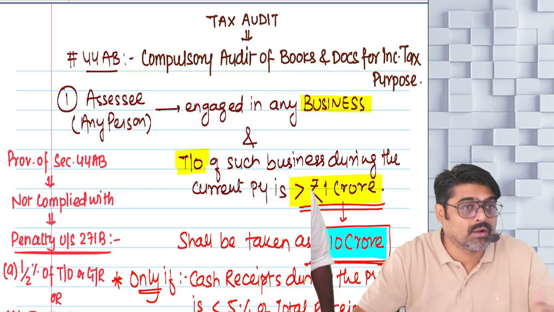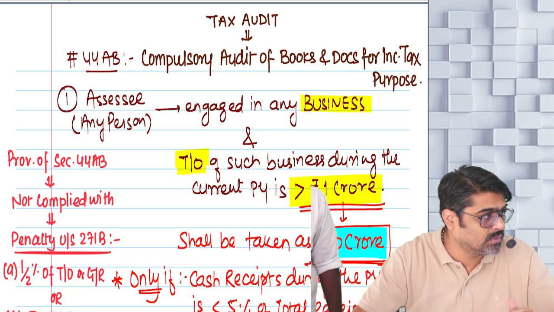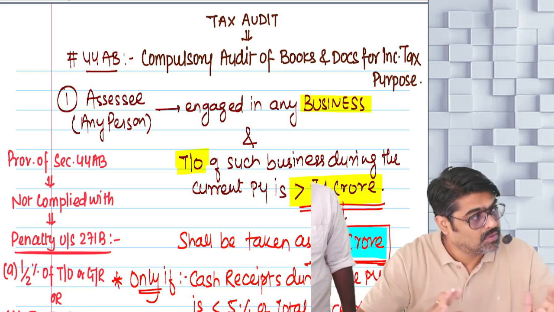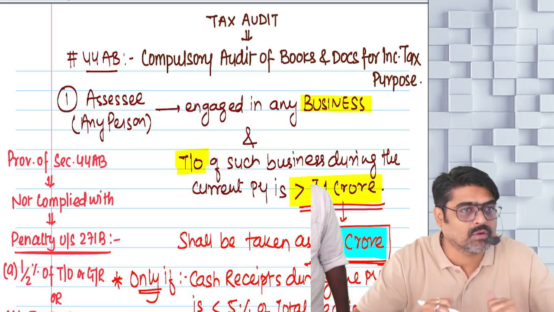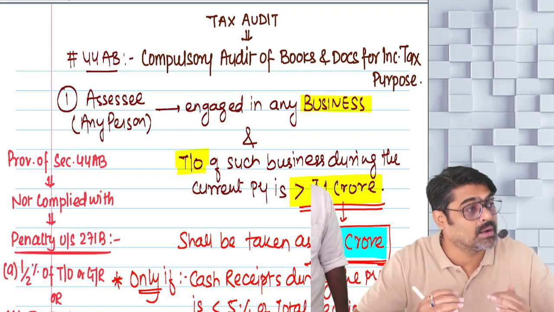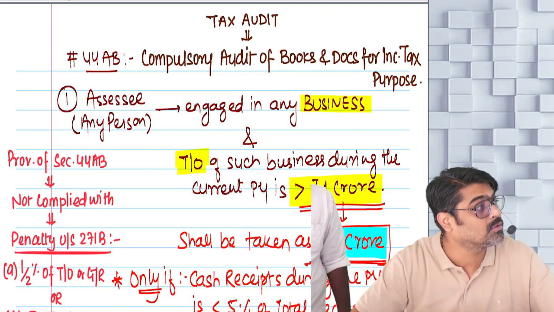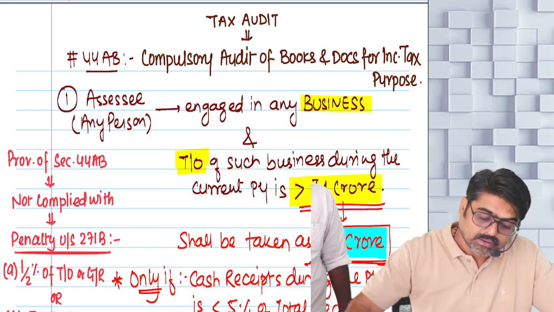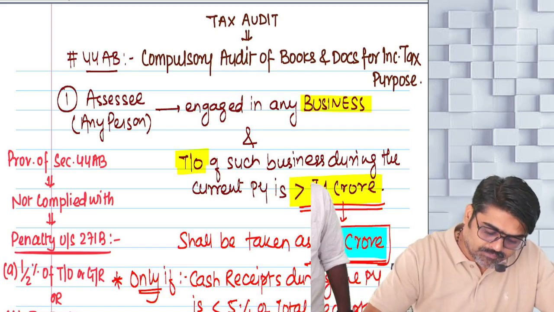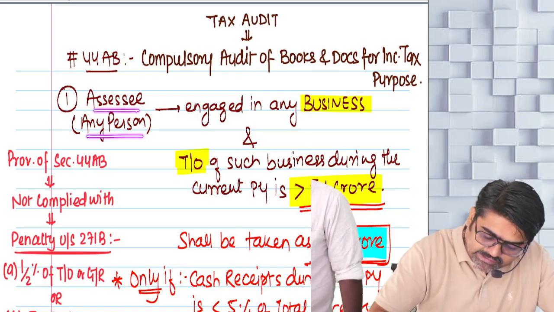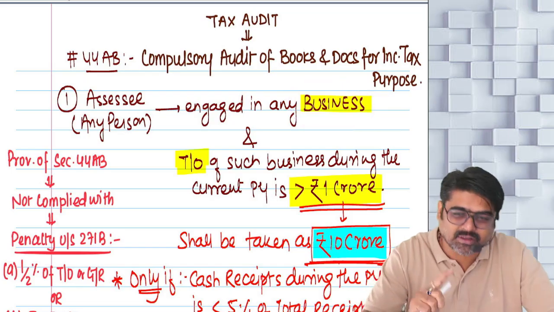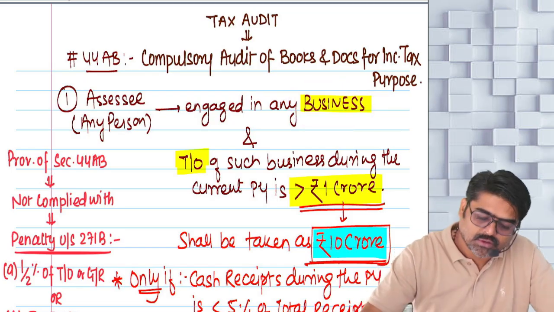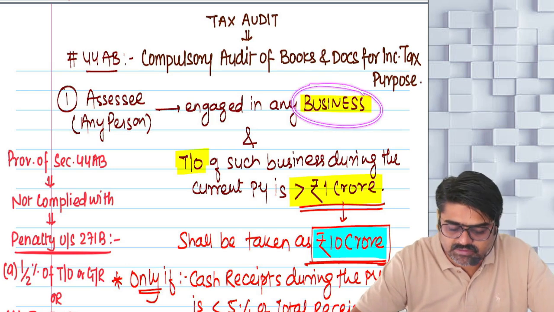So how do we rely on your books of accounts? How do we feel that they are genuine? So we want you to get the books of accounts audited. Now see, getting the books of accounts audited is not compulsory for all the assessees. So who is compulsorily required to get the books of accounts audited? As per point number 1, an assessee is any person who is engaged in any business.